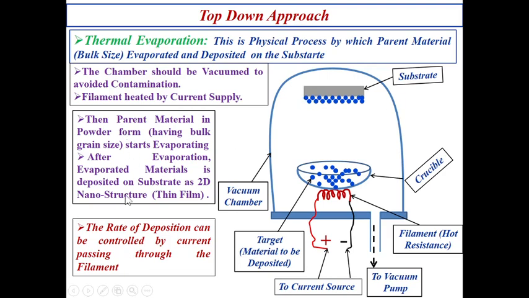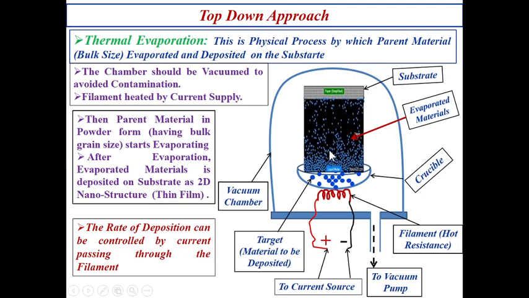Here I have written 2-3 lines. You have to write them down in your notes. The chamber should be vacuumed to avoid contamination. This way we have to use a pump to evacuate this whole chamber. The filament is heated by current. Then the parent material, in powder form with small grain size, starts evaporating. When this parent material is heated, it starts evaporating, as I discussed here.